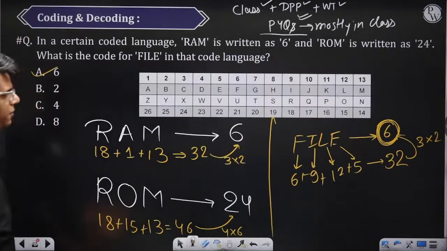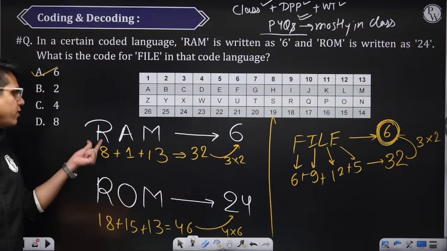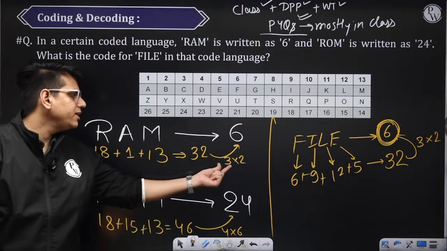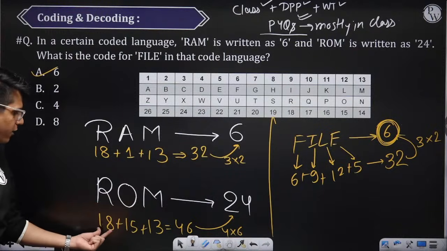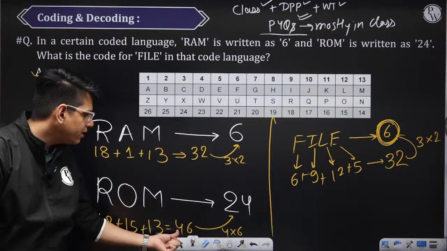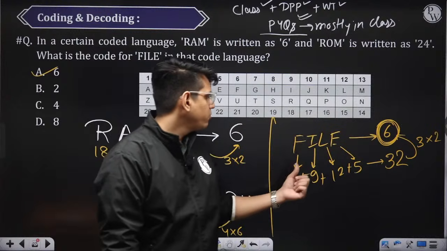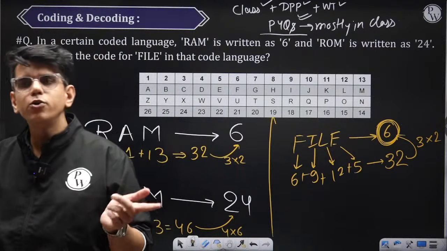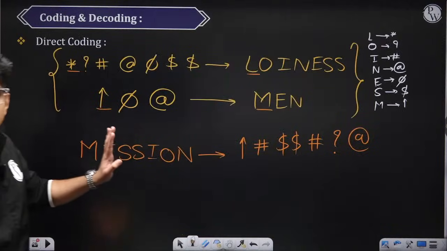Ranjan was saying, tell me the last question. Last question was this, right? So here what they have done is, first of all taken the positional value, added them. Now 32, what they have done is multiplied the digits of the final number, 3 into 2. Okay. Similarly, from Rome, they have found out the positional value, added it, and then multiplied the digit to get the code. We have done the same thing for file also. We have added the positional value. We got 32. 32 में the multiplication of the digit 3 into 2 is 6. Okay. चलो. Now understood what is direct coding.